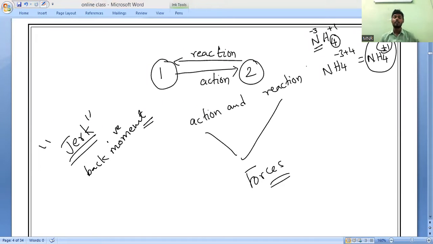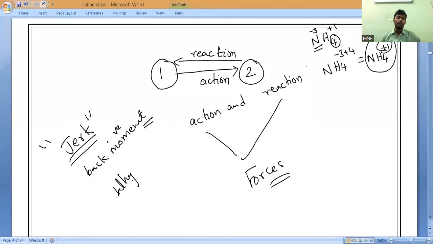Why does the gun recoil? Can anybody tell now? Why does the gun recoil?